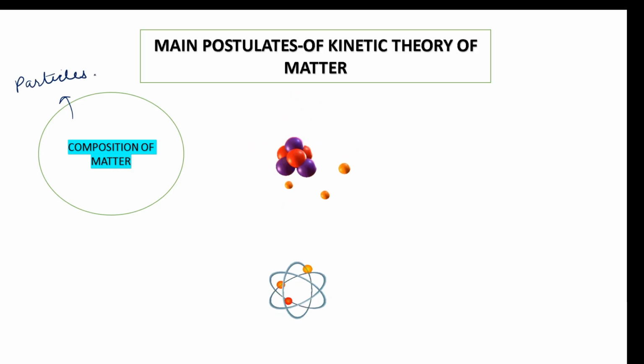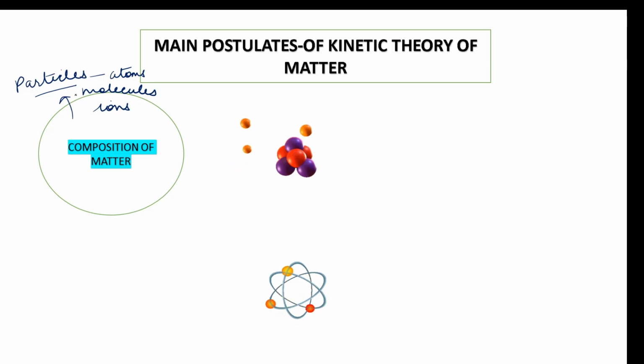What can these particles be made up of? Again, atoms, molecules, or ions. So very important, don't get confused. The composition of matter, what does composition mean? What matter is made up of. It is made up of small particles, which can be atoms, molecules, or ions, and in general we are calling all these particles.